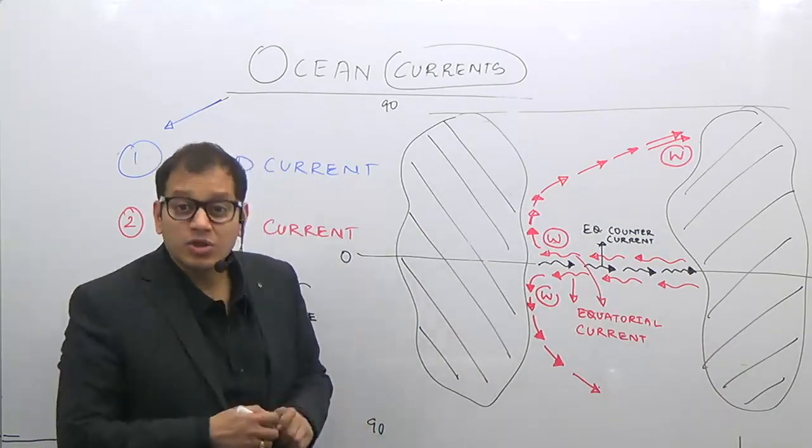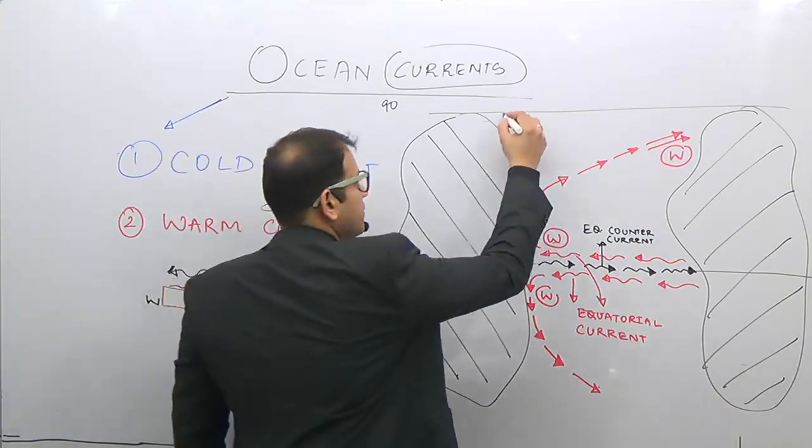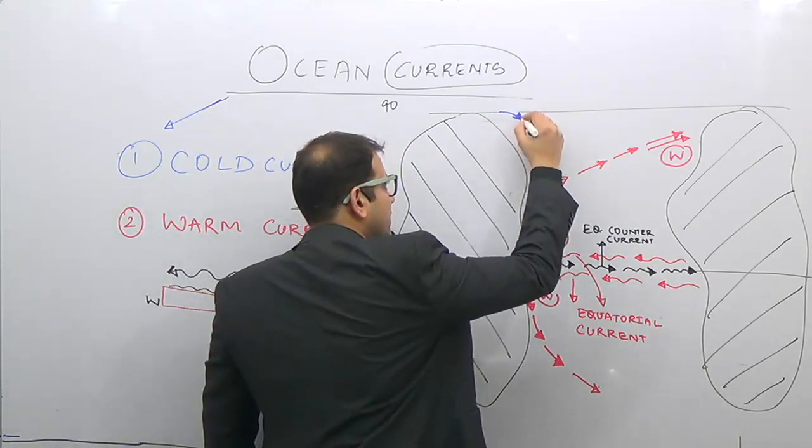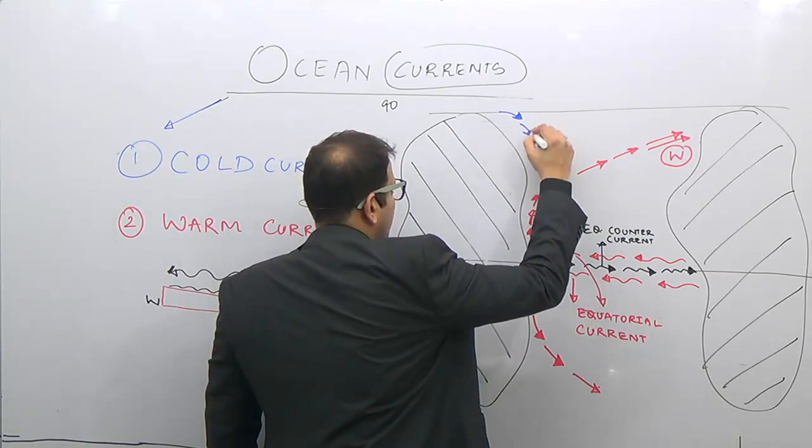Now the cold ocean water also comes downward from the polar region. So the cold ocean water is generated here and it comes downwards.